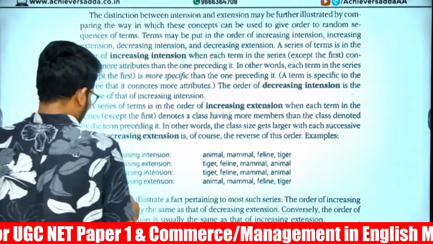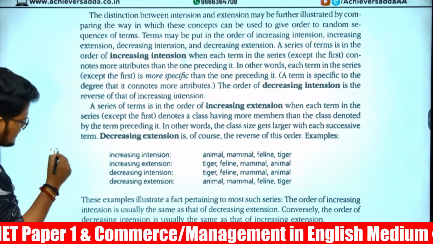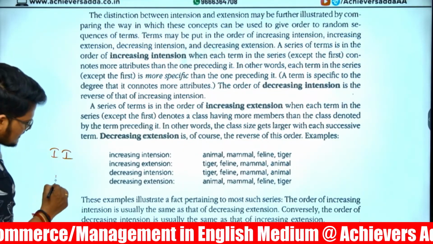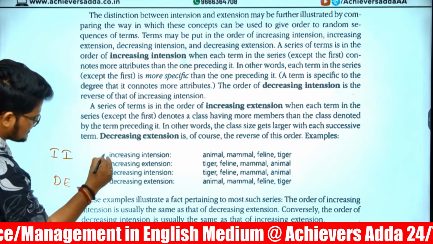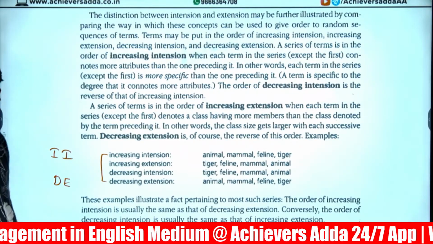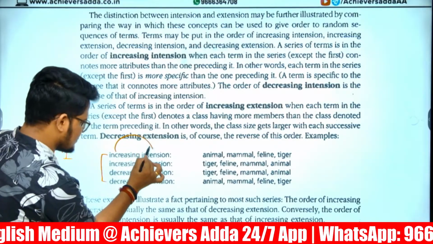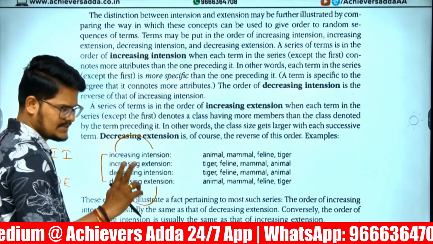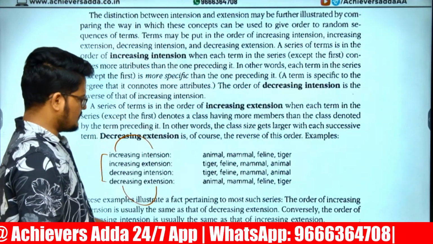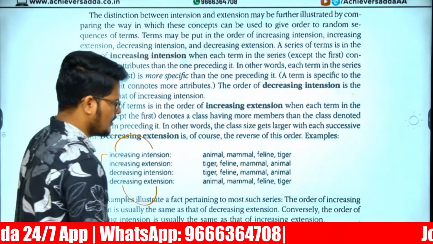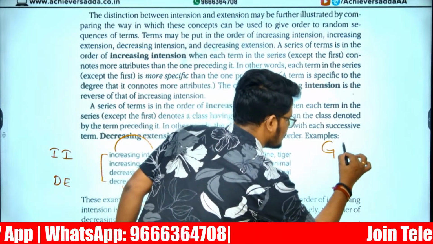Sir, increasing extension, increasing intention and decreasing extension. This first one and last one: when we are talking about increasing intention or decreasing extension, both are the same. If the question is about increasing intention or decreasing extension, then they are talking about general to particular.